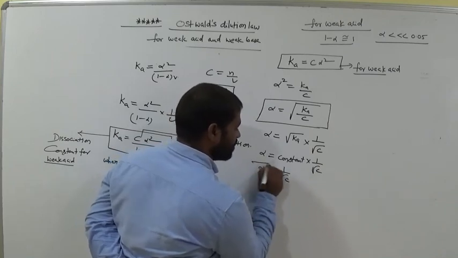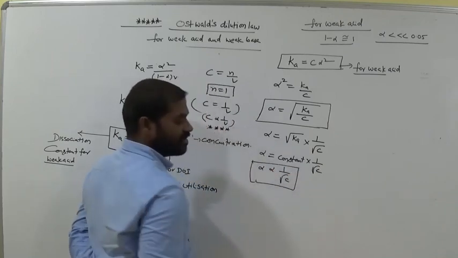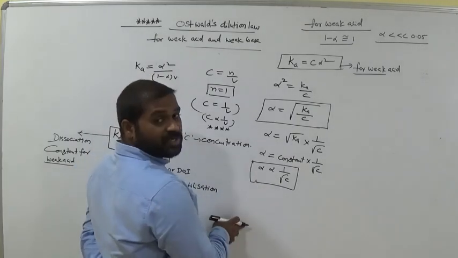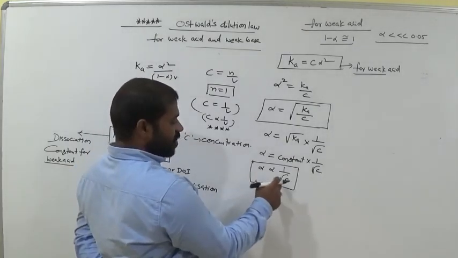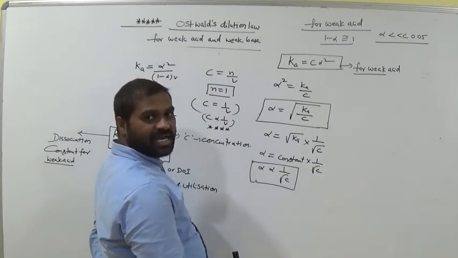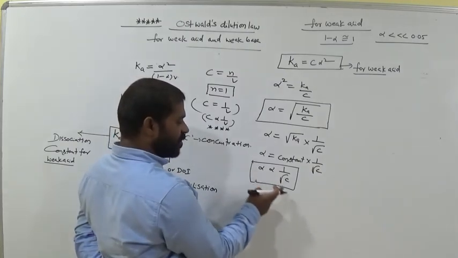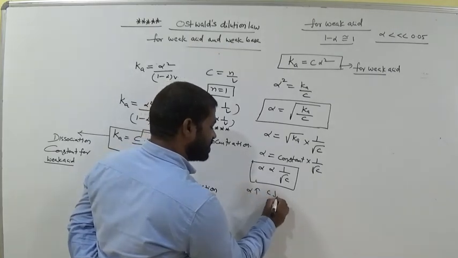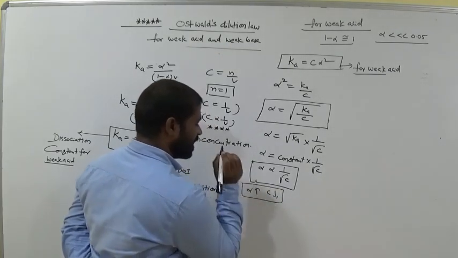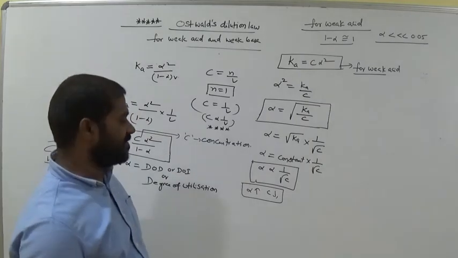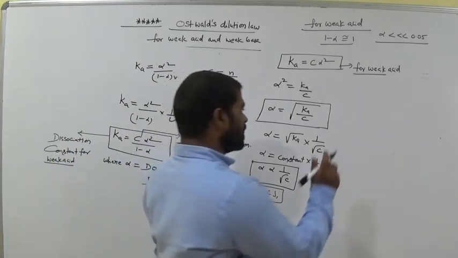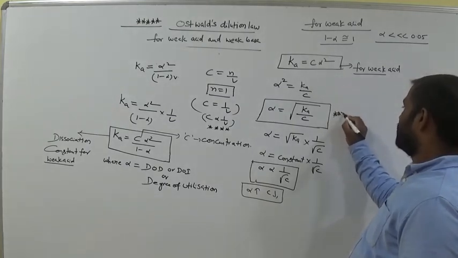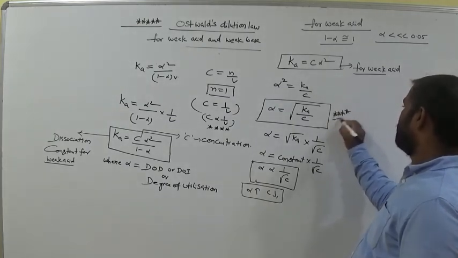Am I right? Now degree of dissociation is inversely proportional to square root of concentration. Which relation? Inversely proportional relation. That means if alpha is high, C decreases. Am I right? Concentration decreases. Very, very important. And what about the relation with volume? This relation is very, very important for the calculation purpose.